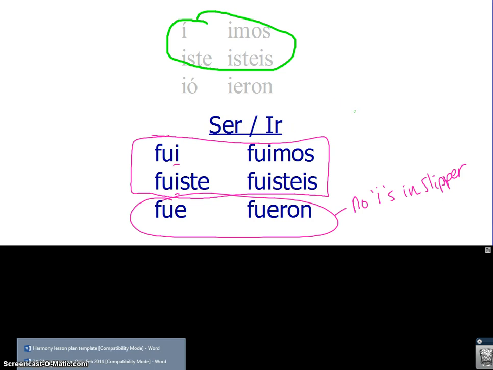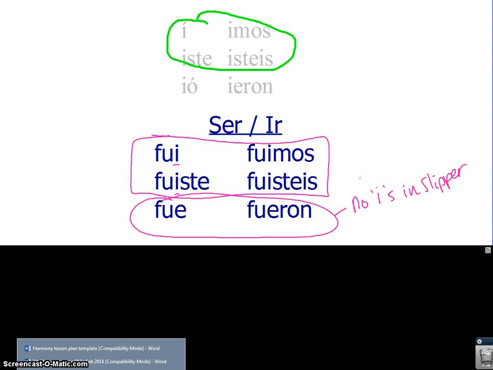At this point, students usually ask me, well, how are you going to know what someone's saying? It's usually clear because of context. So, to say I went or I was, fui. To say you went or you were, fuiste. He, she, or it was or went, fue. Fuimos, fuisteis, fueron. This is your chart for ser and ir.